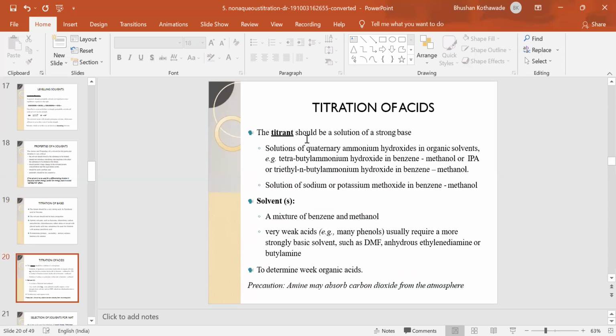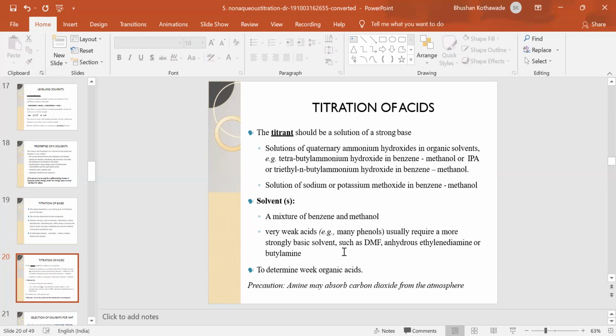Now titration of acids: the titrant should be a strong base. For the titration of acids, a solution of quaternary ammonium hydroxides in organic solvents can be used as a titrant. For example, tetra-butyl ammonium hydroxide in benzene, methanol, or a solution of sodium or potassium methoxide in benzene, methanol. These titrants we can use for the titration of acids. And the solvent can be used as a mixture of benzene, methanol.